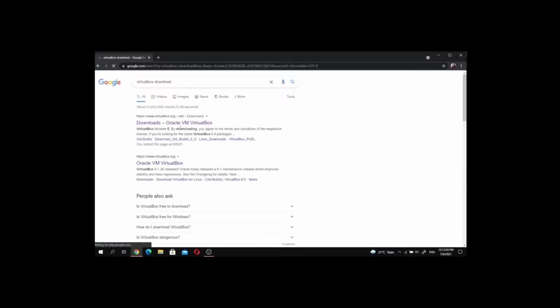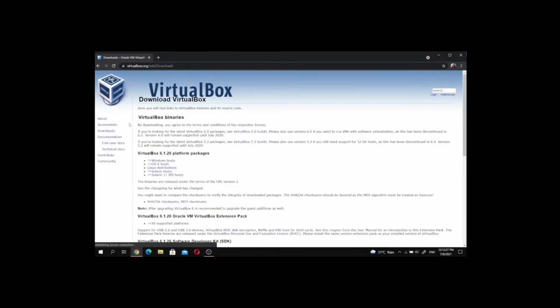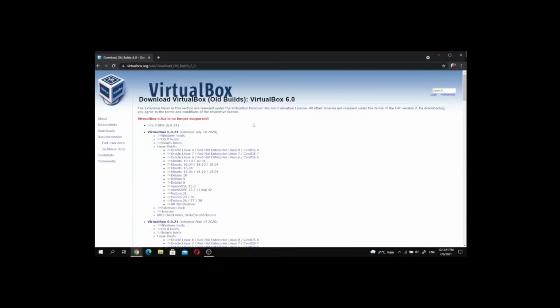First open Google and search VirtualBox download. Then click on the downloads Oracle VM VirtualBox. It will appear like this. Then under VirtualBox binaries, click on the VirtualBox 6.0 builds. Click on it and it will appear like this. Then under VirtualBox 6.0.24, which has been released on July 14, 2020, click on the Windows host to download